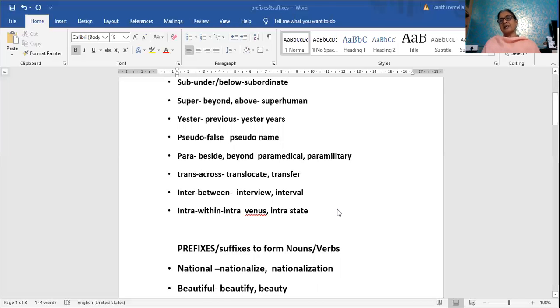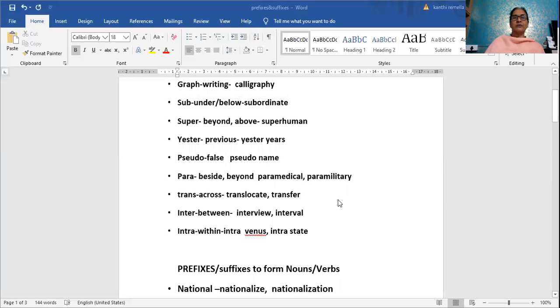Intra. Inter is between. Intra is within. So intravenous injection is given within the veins. Interstate means between two states. Intrastate means only within the state. So that we can take as an example.